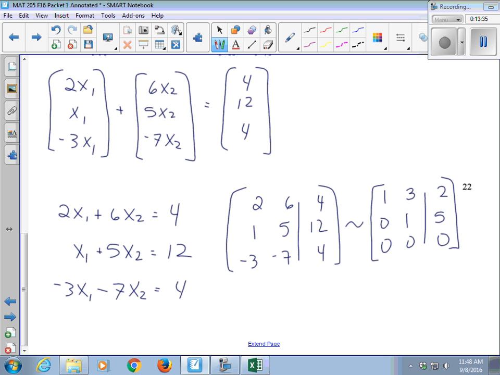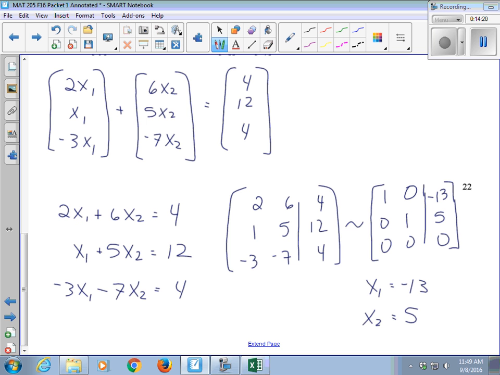Oh, that's not RREF. You're right. That is close. I have one more move. I got to get rid of that 3, right? So I would multiply row 2 by negative 3 and add it to row 1. So this will become a 0. And then 5 times negative 3 is negative 15, plus the 2 that was there is negative 13. There we go. Now I'm done. Put it in our REF. So that says x1 is negative 13, x2 is 5.